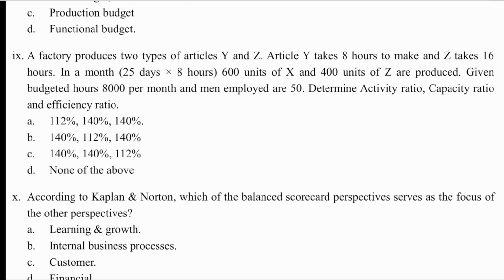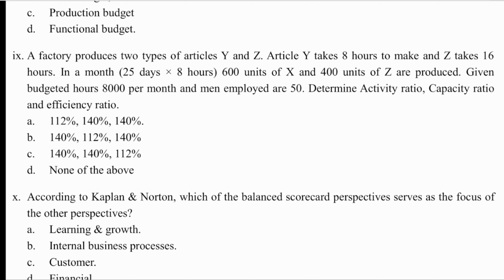Ninth one. A factory produces two types of articles Y and Z. Article Y takes 8 hours to make and Z takes 16 hours. In a month, 25 days into 8 hours, 600 units of Y and 400 units of Z are produced. Given budgeted hours 8,000 per month and men employed are 50. Determine activity ratio, capacity ratio and efficiency ratio. So you should remember these formulas. Provided you remember the formula, then while solving, you have to identify and calculate any one of the ratios.